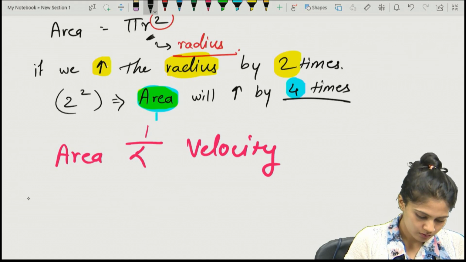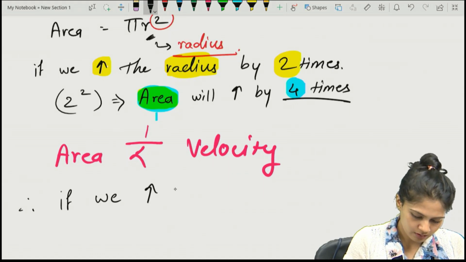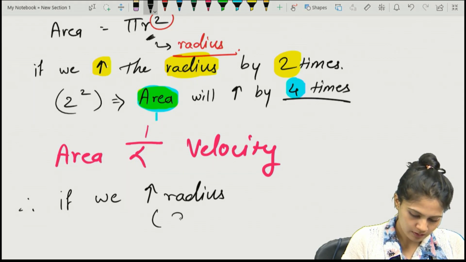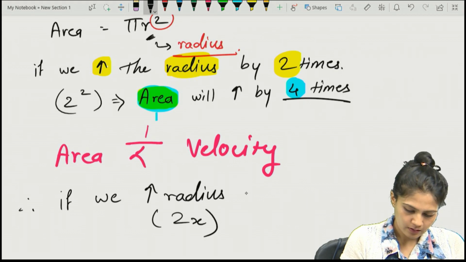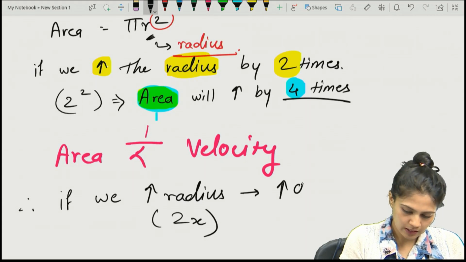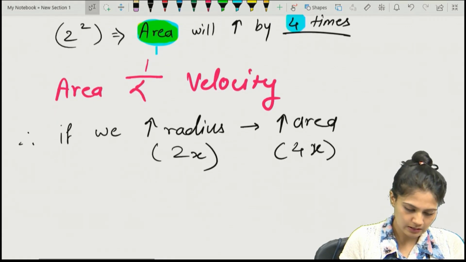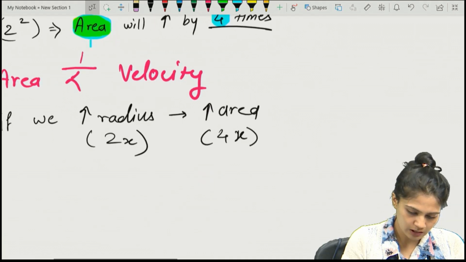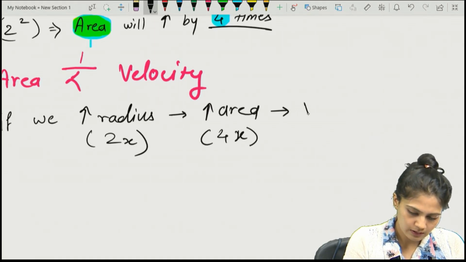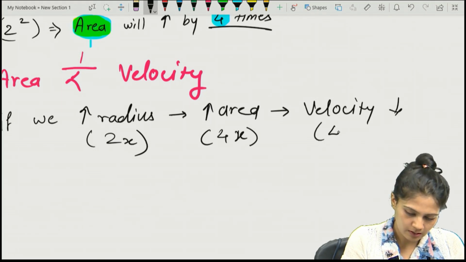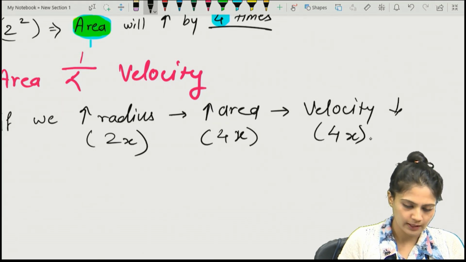If we increase the radius by 2 times, there will be an increase in area by 4 times, and since it is inversely proportional to the velocity, the velocity will decrease by 4 times.